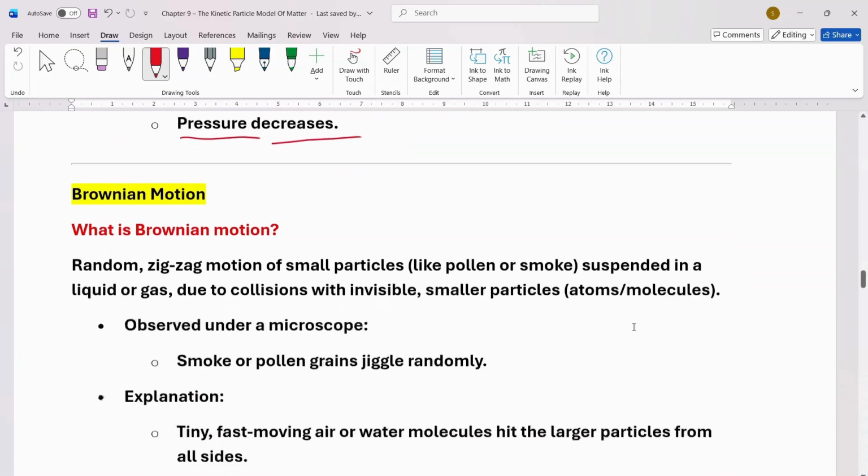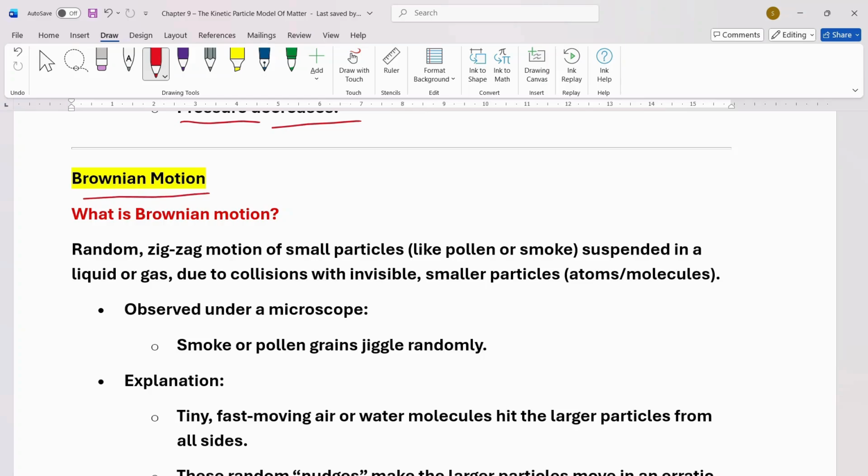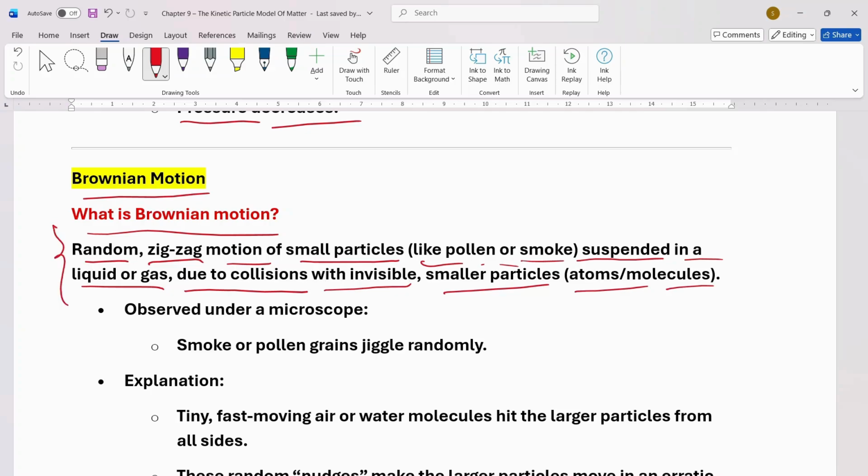Now let's talk about Brownian motion. What is Brownian motion? Random zigzag motion of small particles like pollen or smoke suspended in a liquid or gas due to collision with invisible small particles, atoms, and molecules. This kind of motion is called Brownian motion.